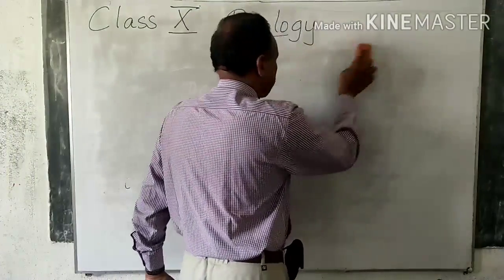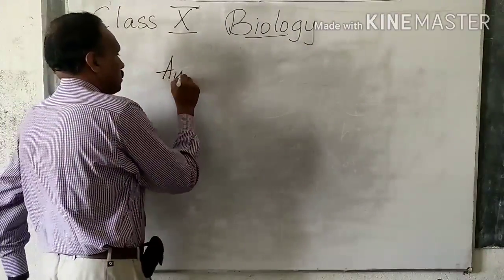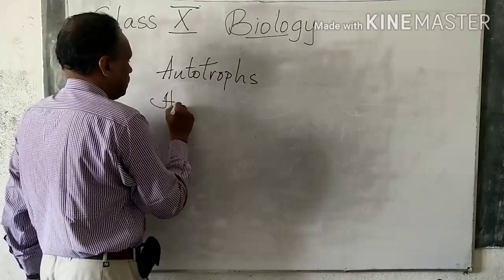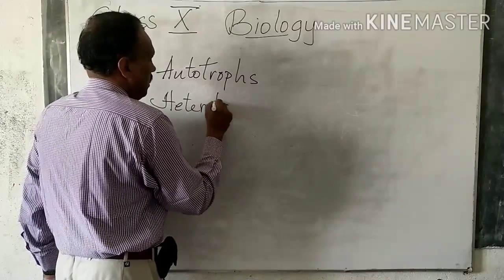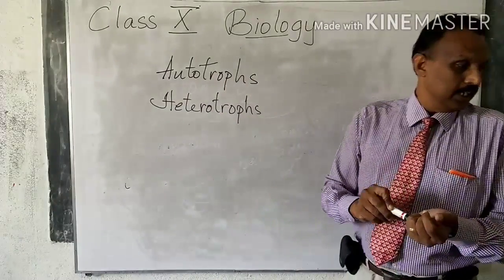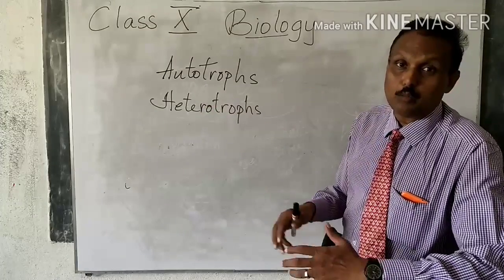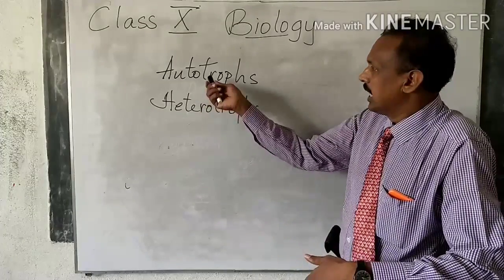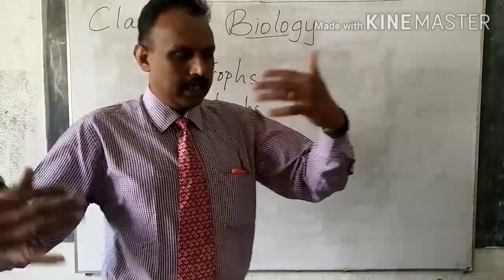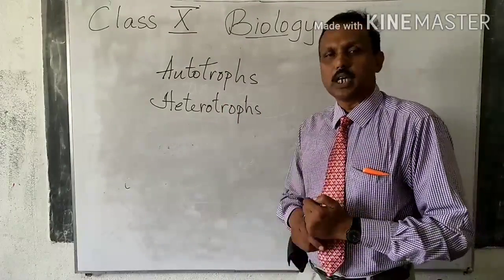And in lower classes, particularly in 6, 7, you might have studied about autotrophs and what's the other one? Heterotrophs. So once you understand the meaning of different words here, the definition for all these things will be very easy. So heterotrophs are the organisms, we'll come to autotroph. Auto means automatic, self. So here, particularly some of the bacteria and plants, whatever they require, they take from the atmosphere, from the environment, and they prepare their own food. And heterotrophs are not like that.